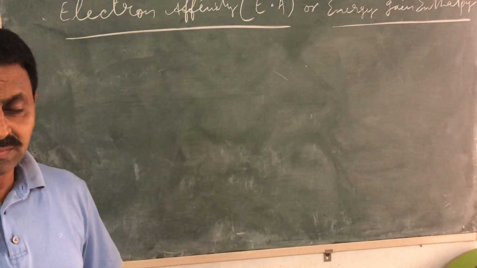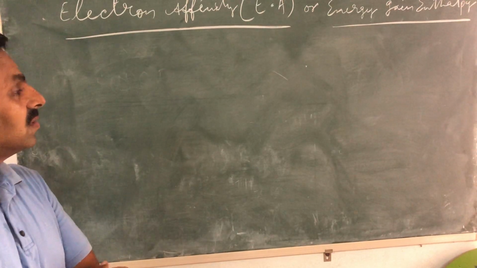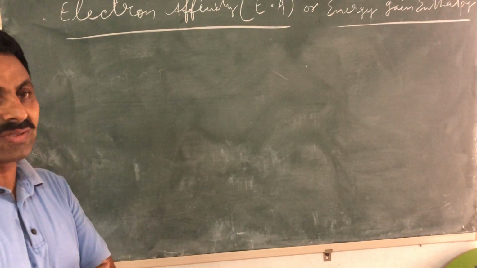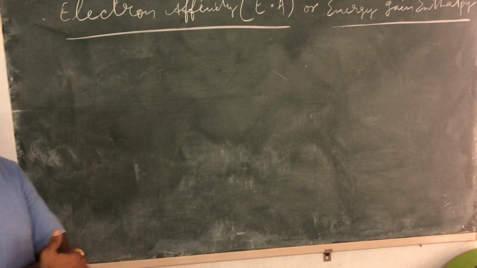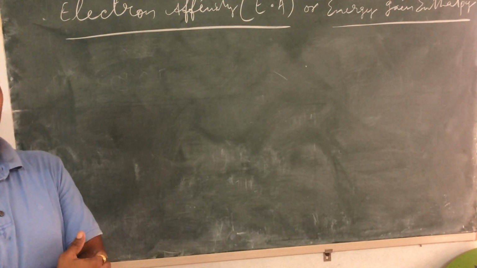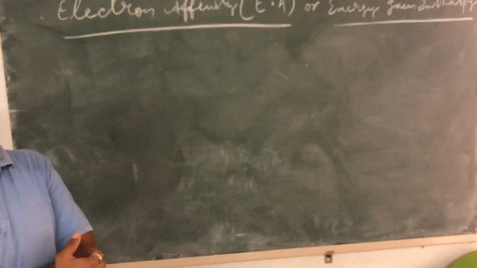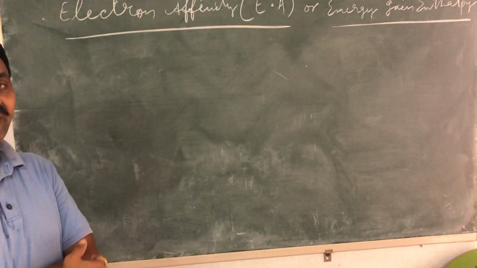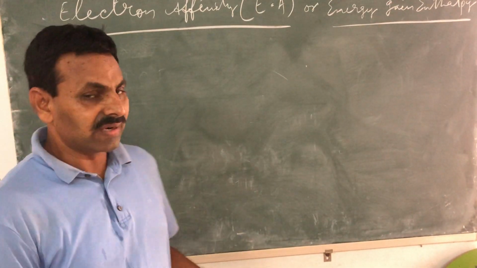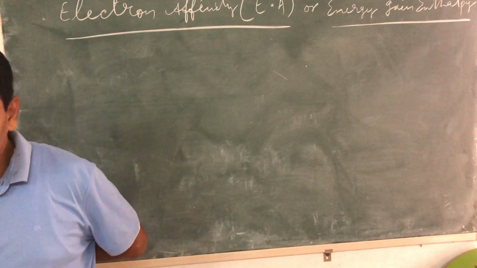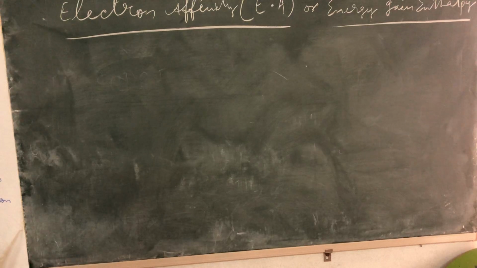Okay. Now let's discuss the next property, electron affinity. These are all the periodic properties. So far we have finished atomic and ionic radius. Valency, of course, the first one. Second, atomic and ionic radius. The third, ionization energy or ionization potential. Now the next one is electron affinity.